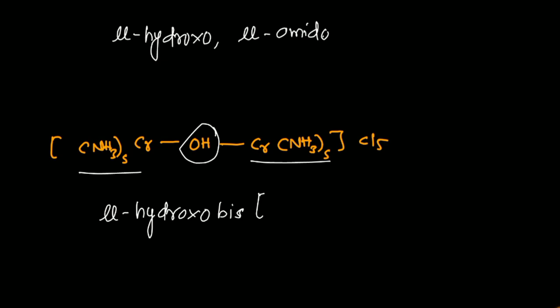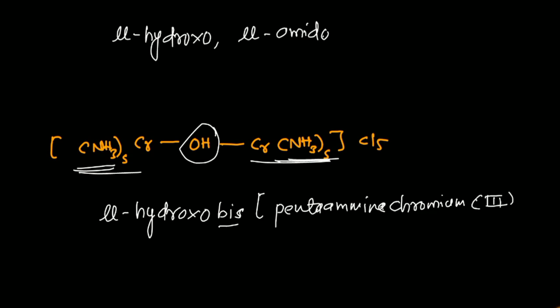In this bracket, pentaammine, because here 5 amines are there, everything is similar, that's why I use the word bis. Which is the metal? Chromium. The oxidation state here is 3, and the counter ion is named chloride. In this way we can name systems with bridging ligands.